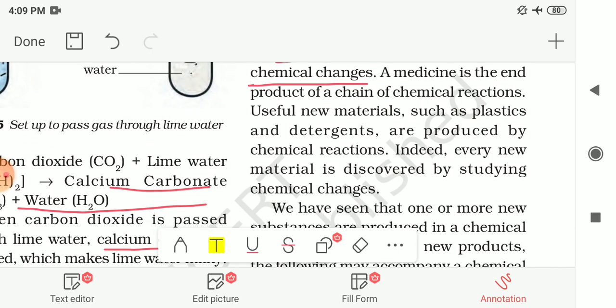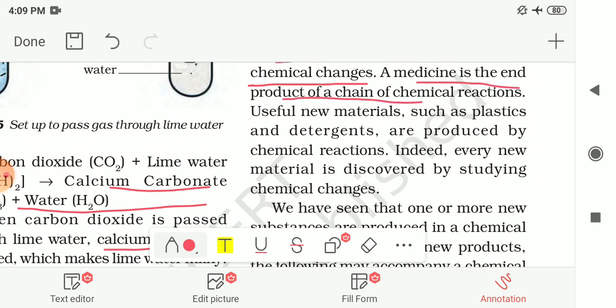And even the making of medicine, the medicine is the end product of a chain of chemical reactions. We are getting medicine also by the process of chemical changes or chemical reactions. And useful new materials such as plastics and detergents are produced by chemical reactions only. And indeed, every new material is discovered by studying chemical changes. The new materials which we find around us are the product of chemical changes, or they are discovered by studying these chemical changes.